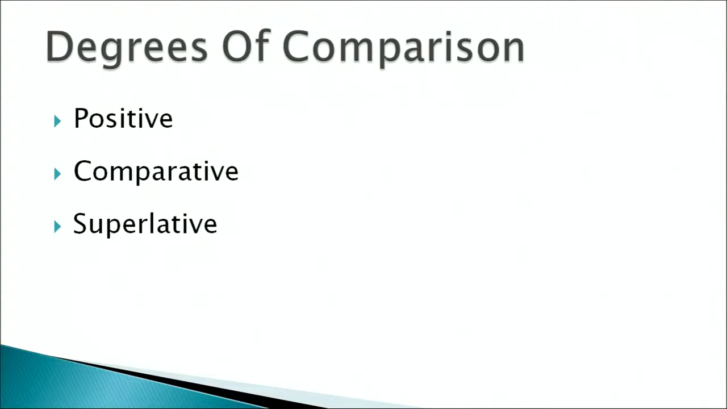Now, adjectives have degrees like positive, comparative, and superlative. When we say positive degree, we say he is as good as his friend. Now, as here is a positive. We use as most of the time. Positive when there is an equal quality given.